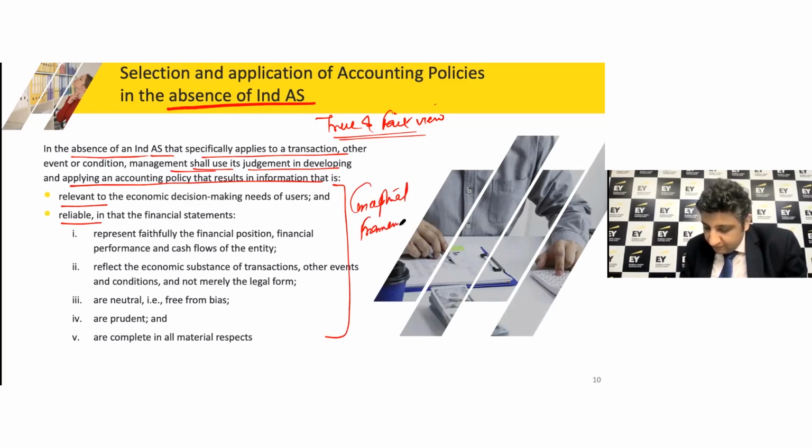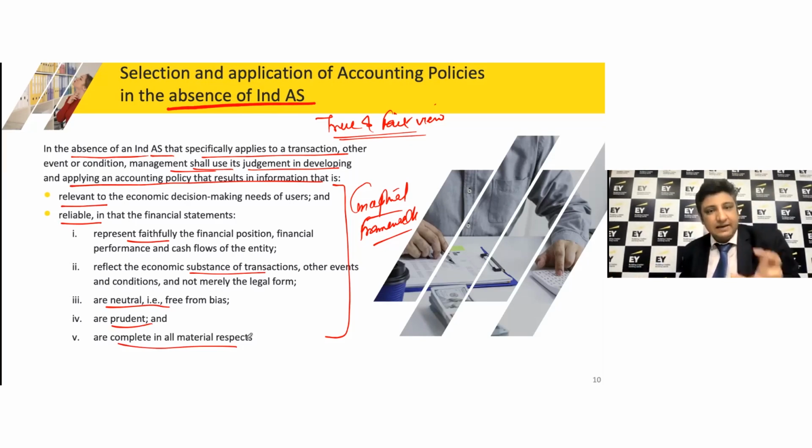conceptual framework to understand all these aspects, right? There should be a faithful representation. It should represent the substance. It should be neutral. It should be prudent. It should be complete. All these key attributes are critical for an entity to, for example, build an accounting policy choice, right? So in case, of course, the Ind AS do not specify anything.